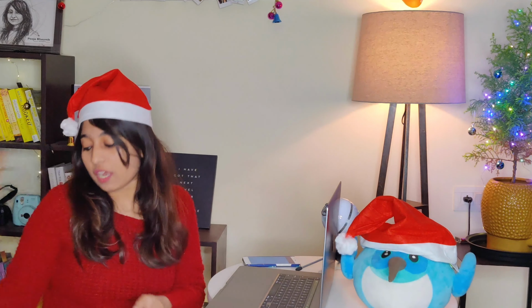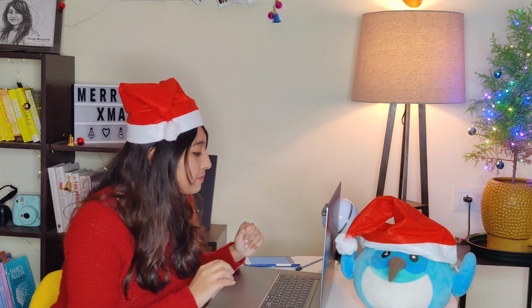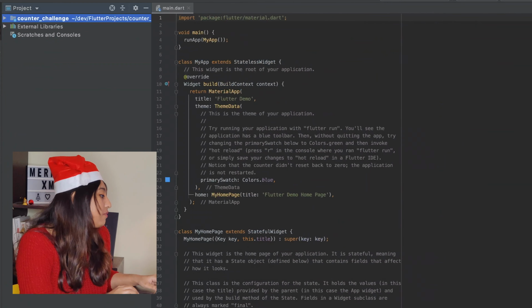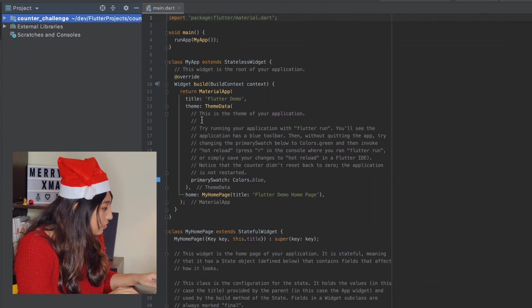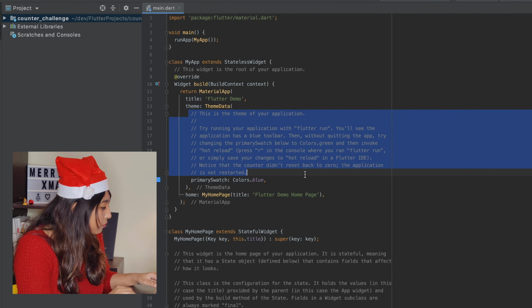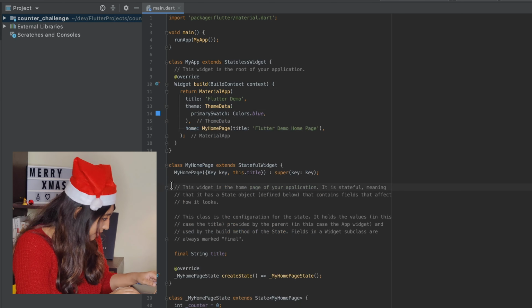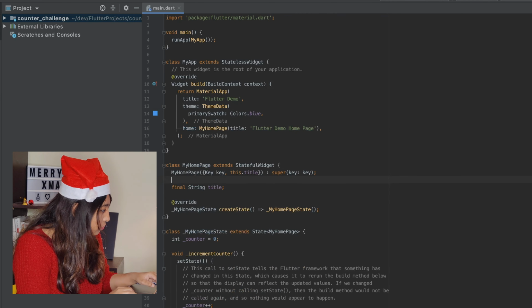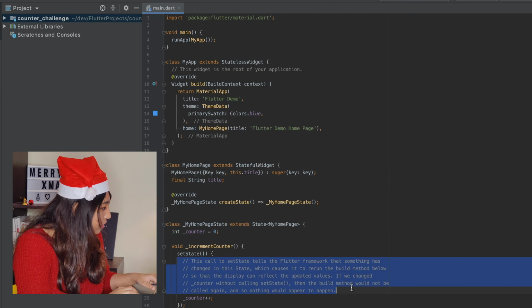Now let's create a Flutter project, and by default a counter app will already be there, which is what we want, of course, and let's dive right into it. So we have our counter app here, which is the normal default app, which has a lot of comments which we are going to remove now. Let me remove all the comments here.